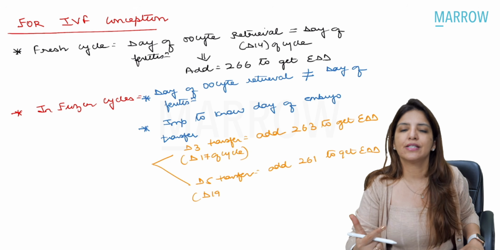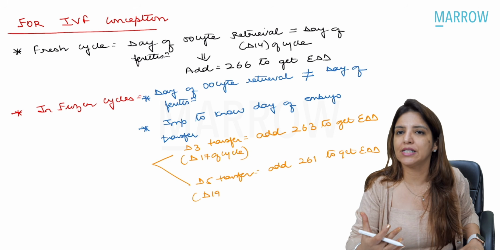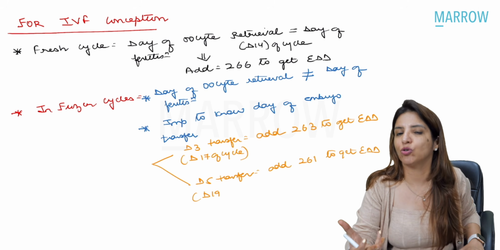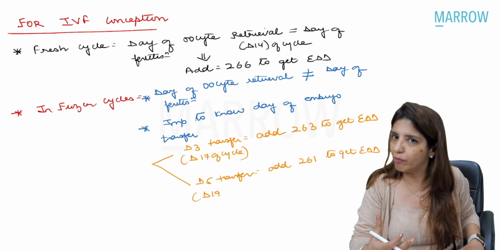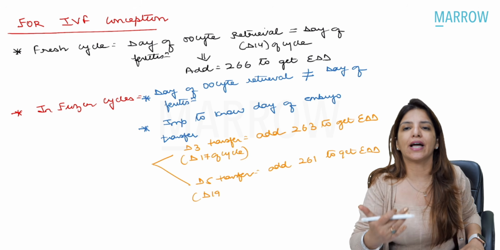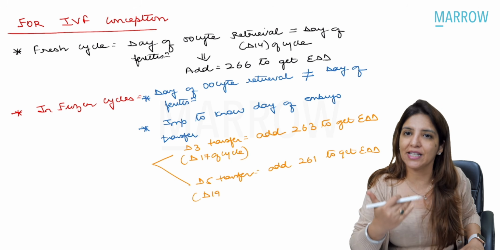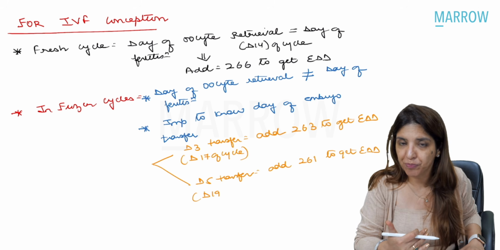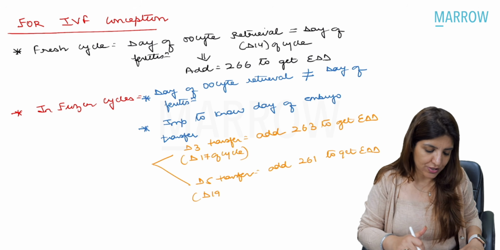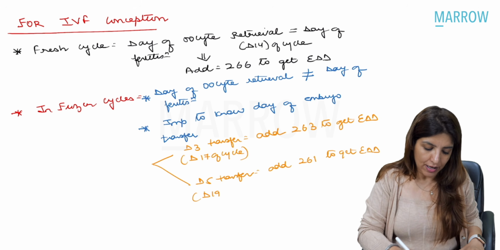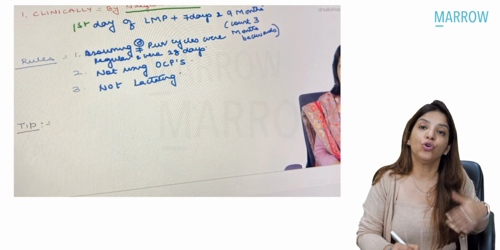That's number 1 rule, right? Number 2 rule is that whenever you are calculating the POG or the EDD using Naegele's formula, you presume that the cycles of the female were 28 days and regular, right? Now, suppose the cycles of the female are not regular.